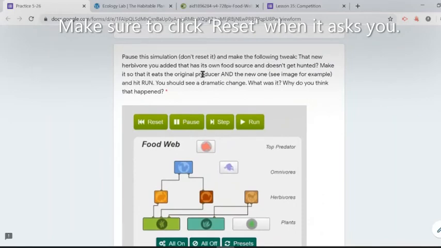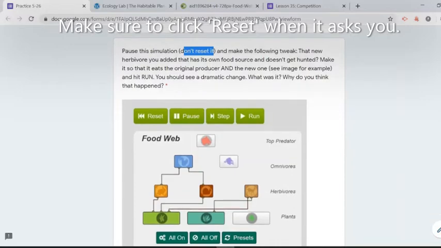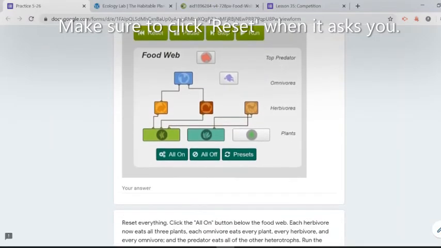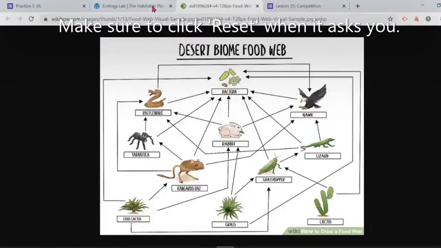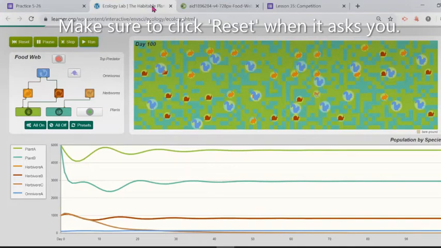Okay, so we don't need to reset it. Don't reset it yet. We're gonna just add one more change to it. And this is the second change we are gonna do. We are gonna make this little deer eat the first set of plants. So that deer is gonna have another source of food to eat, and we're gonna see what's gonna happen.